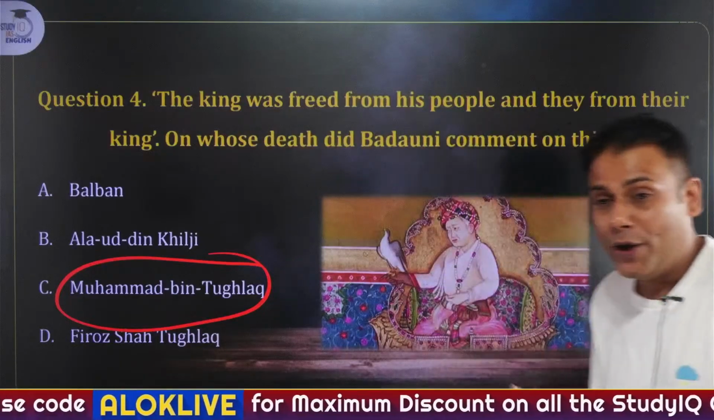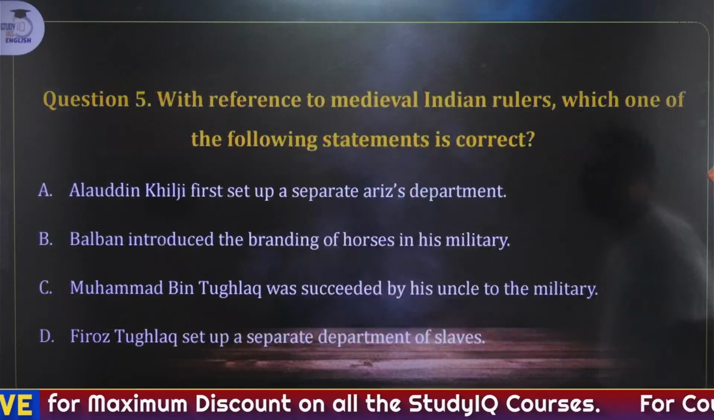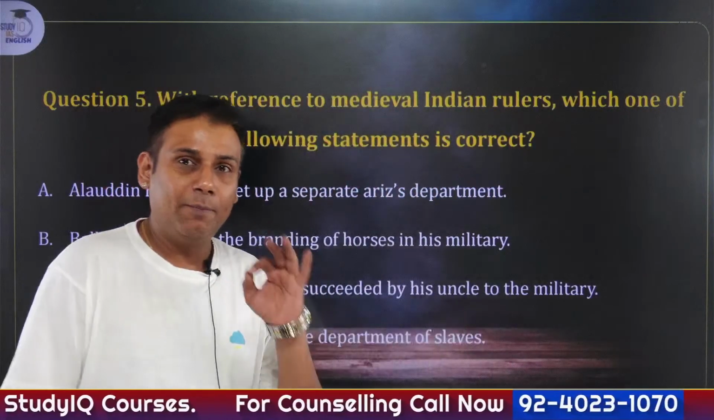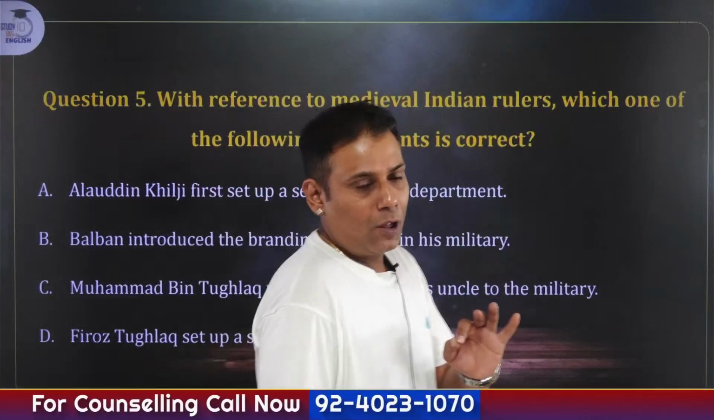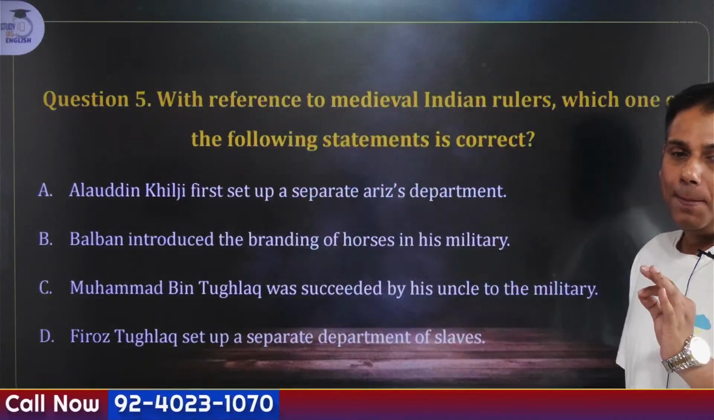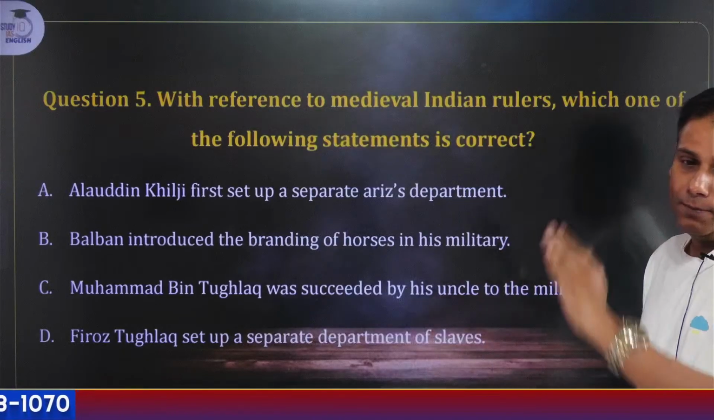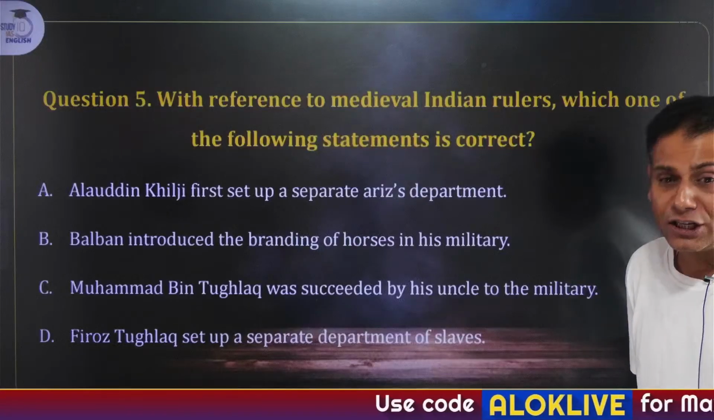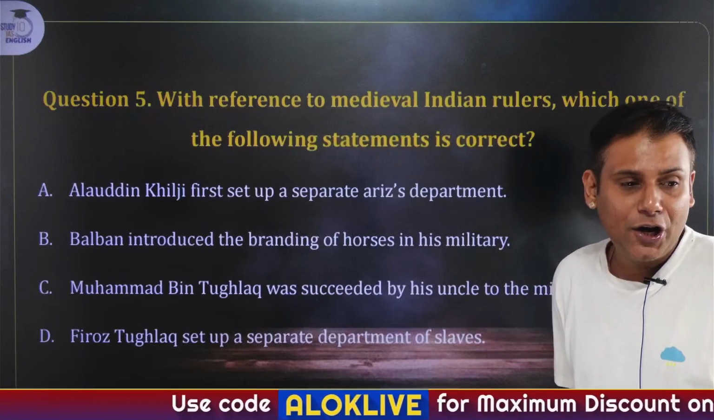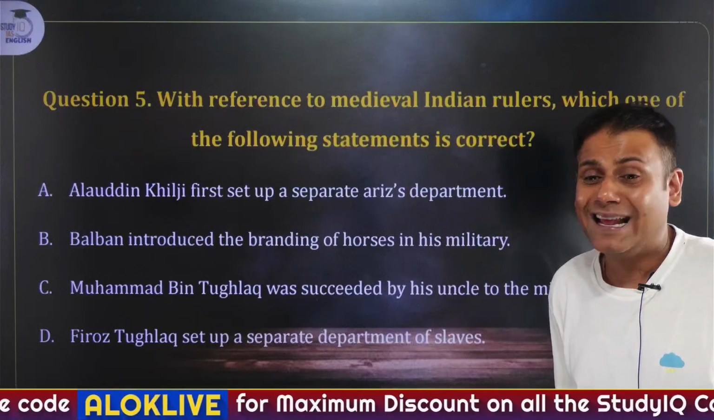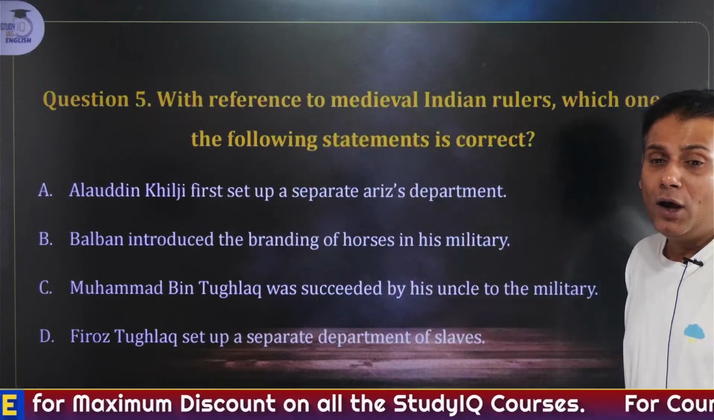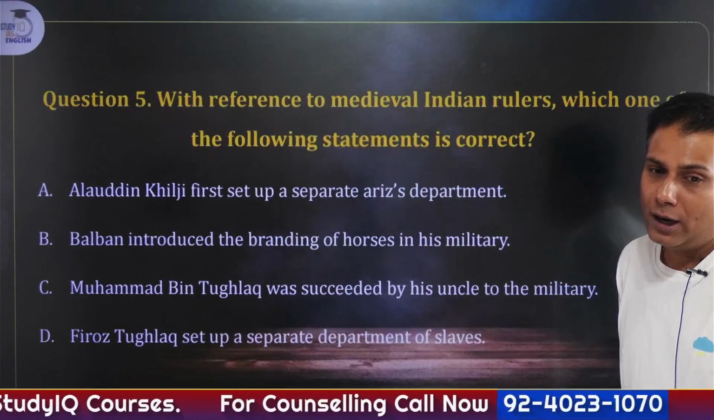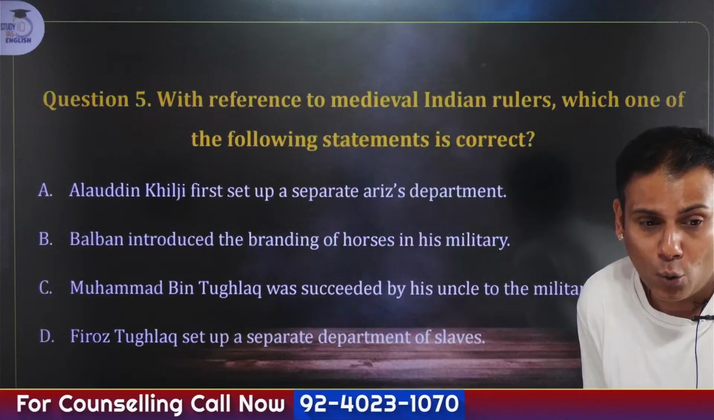Moving on with the next question. With reference to medieval Indian rulers, which one of the following statements is correct? This is a statement question, so have a look at these statements. Alauddin Khilji set up the first separate Ariz department or Diwan-e-Arz department. Balban introduced the branding of horses in his military. Muhammad bin Tughlaq was succeeded by his uncle. And Firoz Shah Tughlaq set up a separate department of slaves. Which statement is correct?